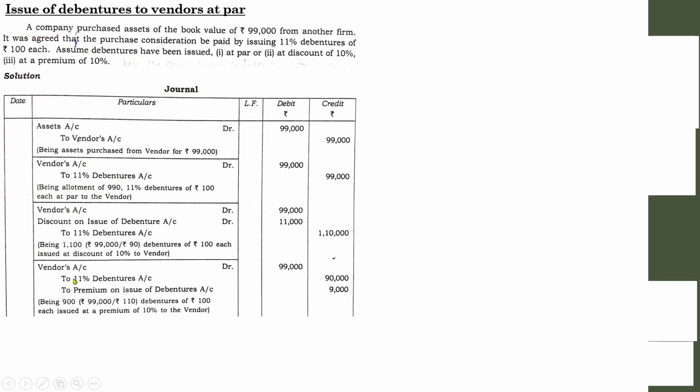So the value of debenture is 99,000 divided by 110 into 100, you will get 90,000. So vendor value was 99,000, debenture value is 90,000, so the difference amount will be considered as the premium on issue of debentures.